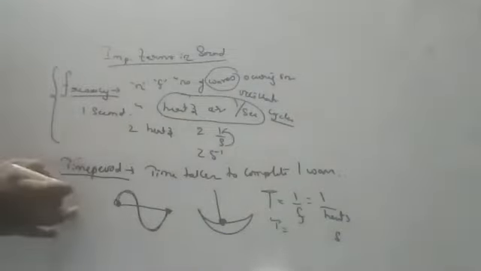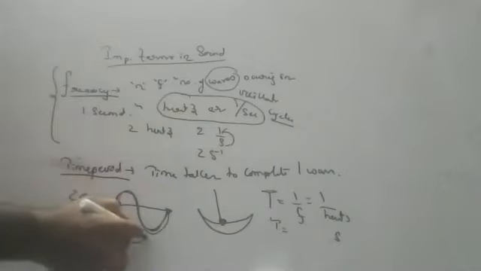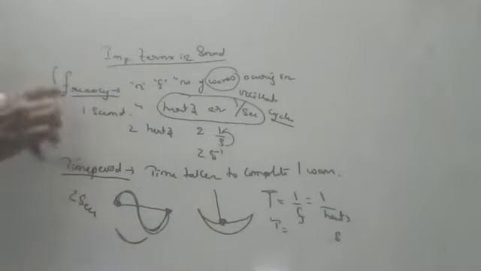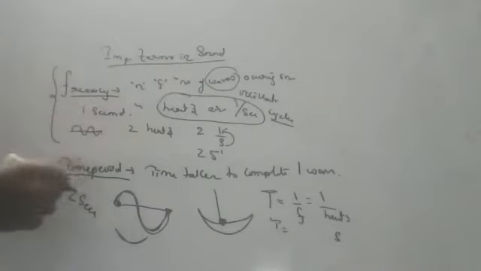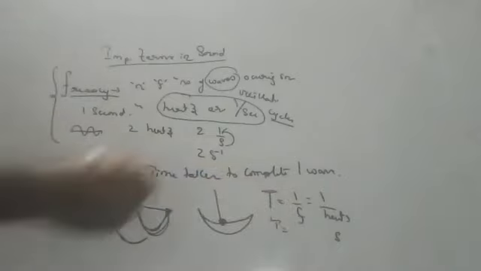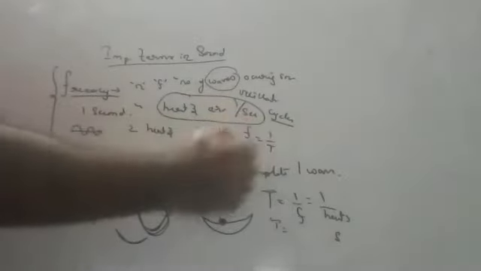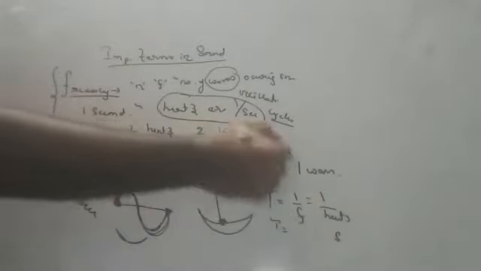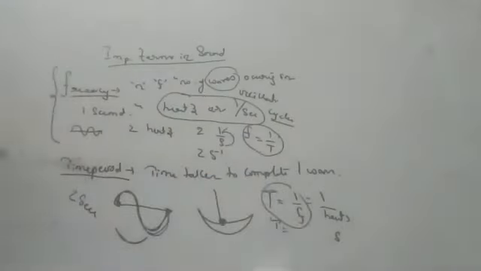If I say the time period is 2 seconds, what does it mean? To complete one wave or one oscillation or one rotation or one cycle, it is taking 2 seconds. So you should know the difference between frequency and time period. Frequency is the number of waves occurring in 1 second. Time period is the time taken to complete one wave. Time period is 1 by frequency means the frequency is 1 by time period. Anything is okay, no problem. So you should understand both differences. Very, very important, frequency and time period.